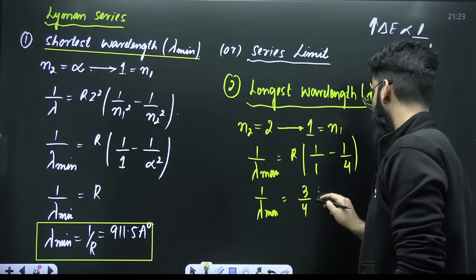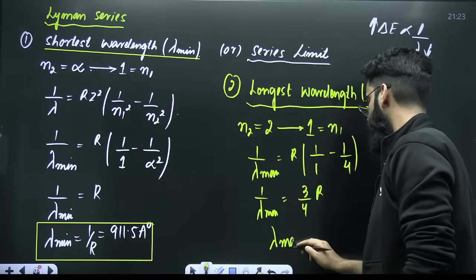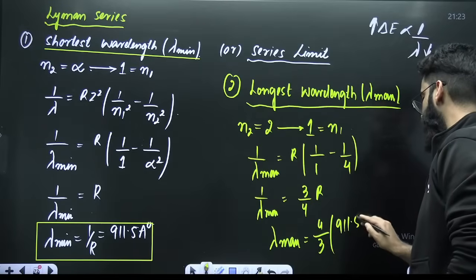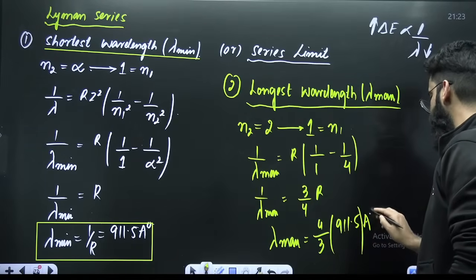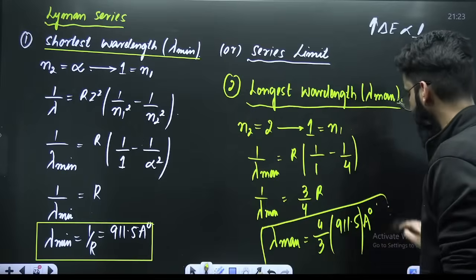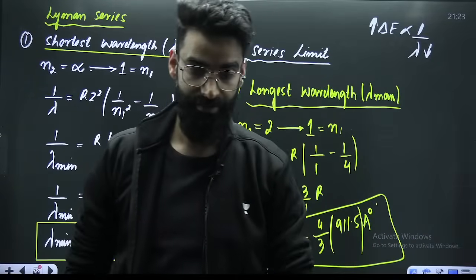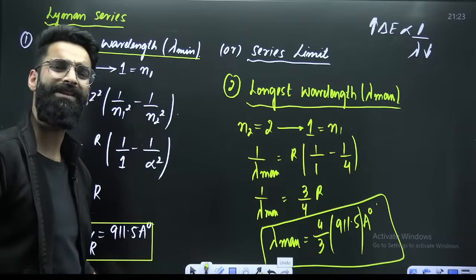So 3 divided by 4R. Here you can calculate lambda maximum, which is going to be 4 divided by 3 multiplied by 1 by R. 1 by R is nothing but 911.5, and the units are going to be in angstroms. So this is what you call the maximum wavelength emitted in your Lyman series. Same things you can do for all the other series.